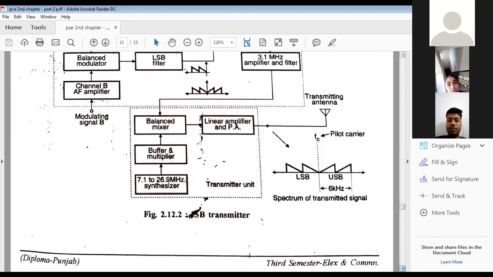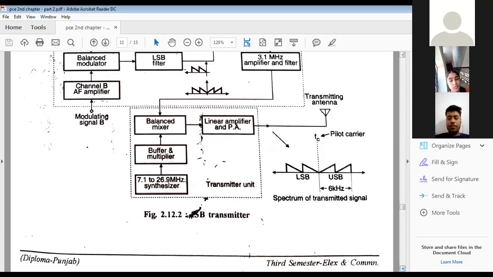Now we discussed independent sideband. This is the last type of AM, amplitude modulation system. But how does it differ from double sideband full carrier or double sideband suppressed carrier? There, in double sideband full carrier and double sideband suppressed carrier, both sidebands are images of each other.